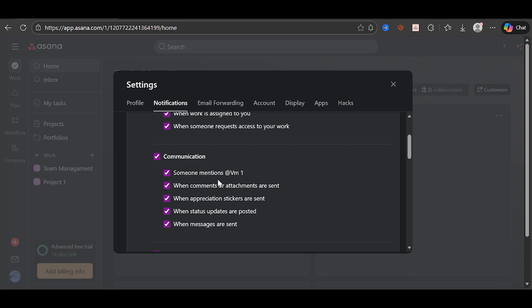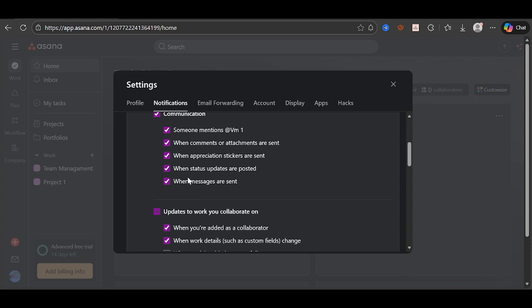Unchecking mentions only stops emails that arrive when someone tags you or mentions you by name in a task or comment. If you rely more on Asana's in-app inbox or check your tasks regularly, you might not need mention emails coming through as well. Finally, disabling daily summaries removes the digest-style email that recaps what happened across your work each day. Many people prefer to get that overview directly inside Asana rather than in their email.